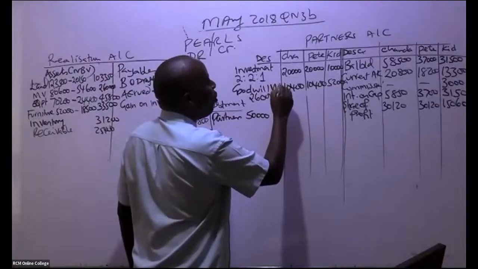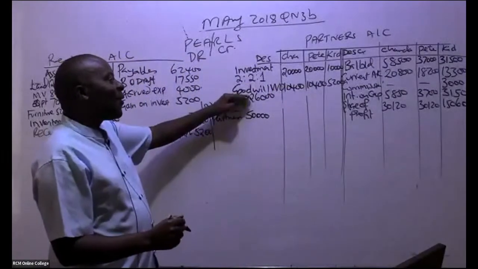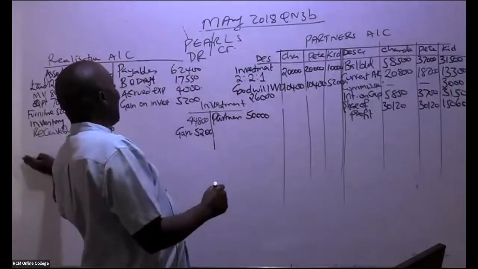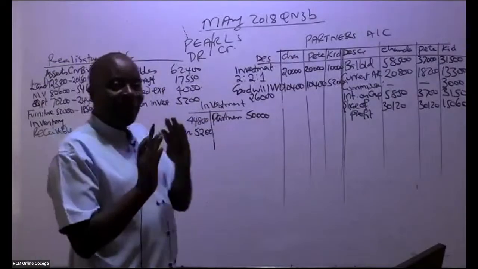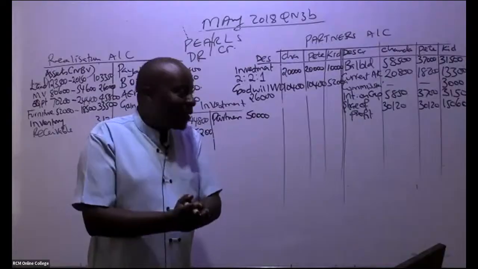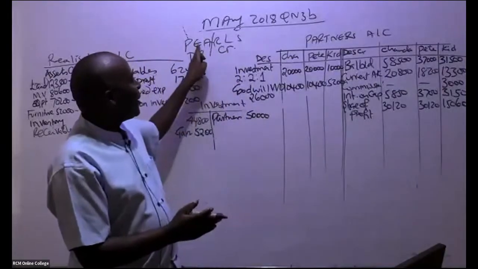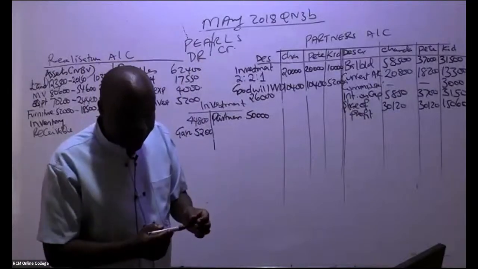Goodwill write-off. Remember, if it was being taken over by the new company, it would have come here. But now in this case, this goodwill is being written off. It's an expense for the partners. Expenses, as per the PEARLS thing, shall always be debited.